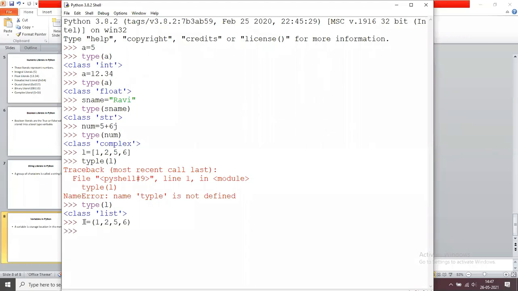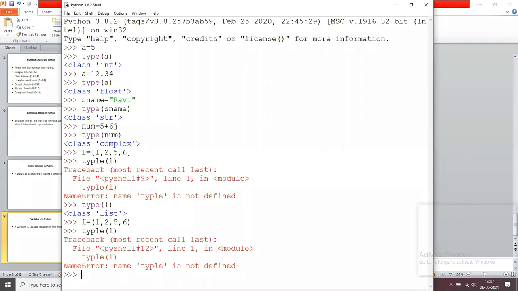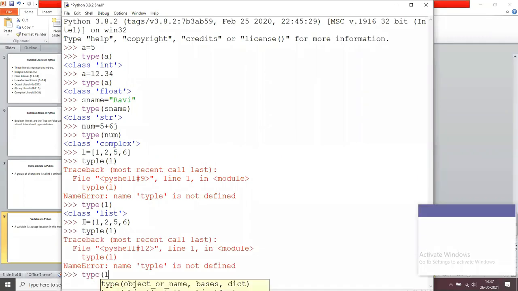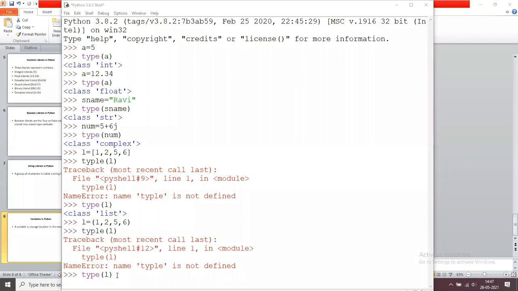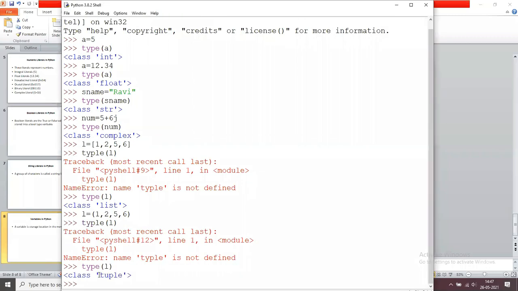What is the type of this? It is a tuple. So type of L is tuple.